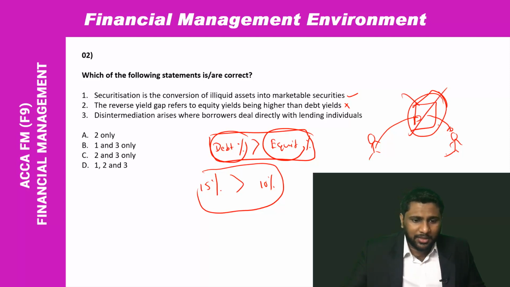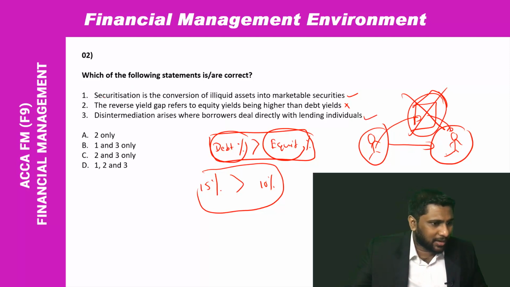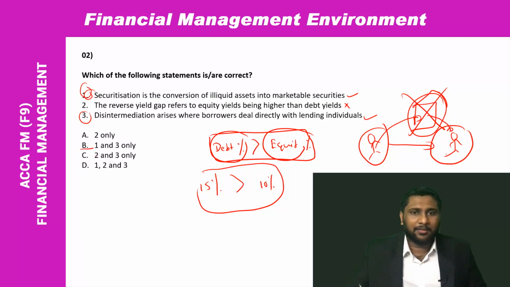So if this person who has money directly deals with the person who needs money, it is disintermediation. You are removing the intermediary. So it is a correct statement. First one and third one are correct statements, so your answer should be B.